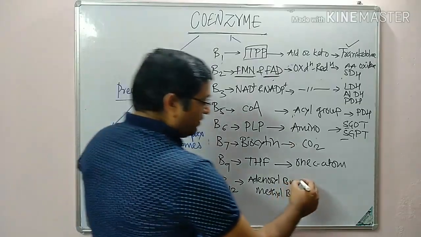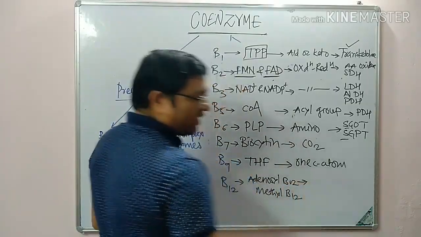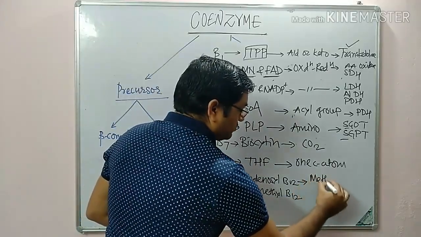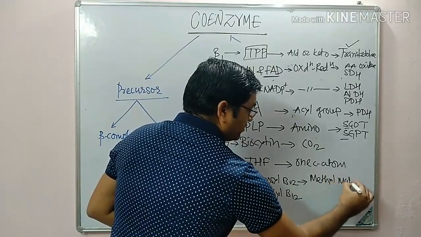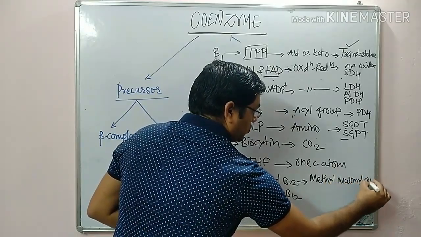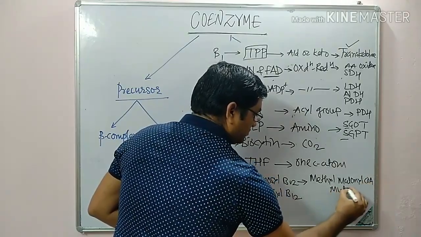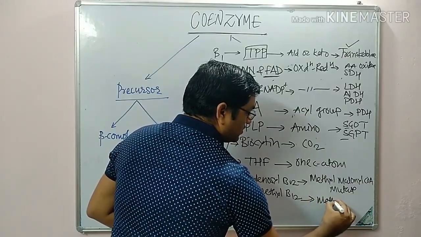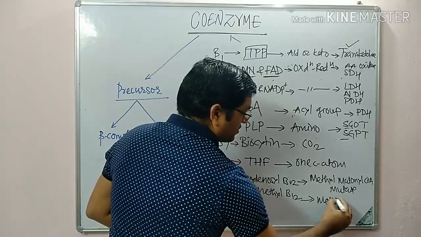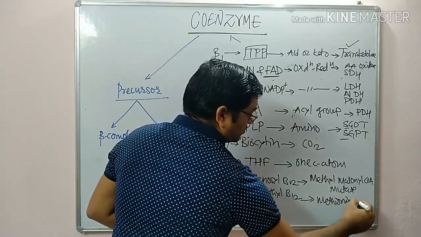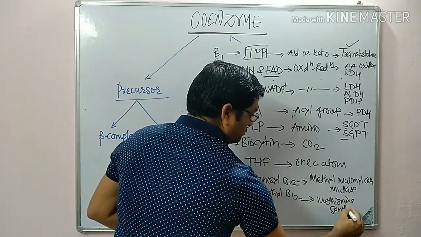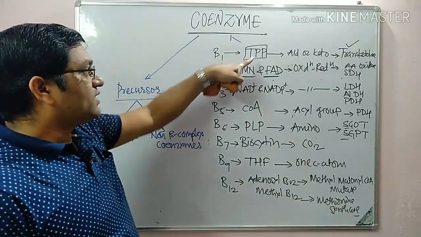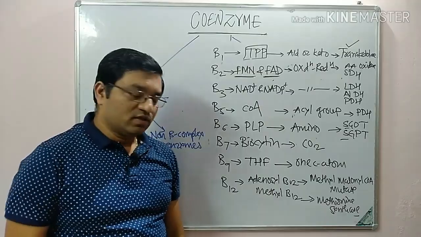This adenosyl B12 is involved in isomerization reaction, that is methylmalonyl coenzyme A mutase, and methyl B12 is involved in methylation reaction, that is methionine synthase. So these are the different coenzymes of vitamin B complex.